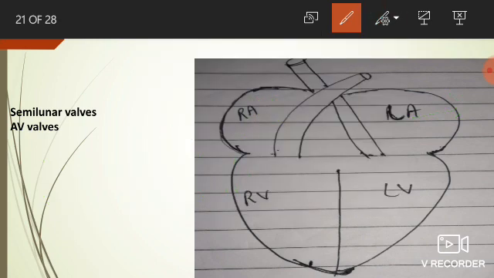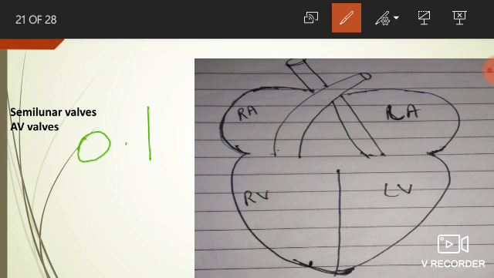The atrial systole time period is very short, that is 0.1 second, as we discussed earlier in the cardiac cycle diagram. So the pressure of blood is increased in the atria. Whenever there is contraction in the body, the pressure of blood increases.